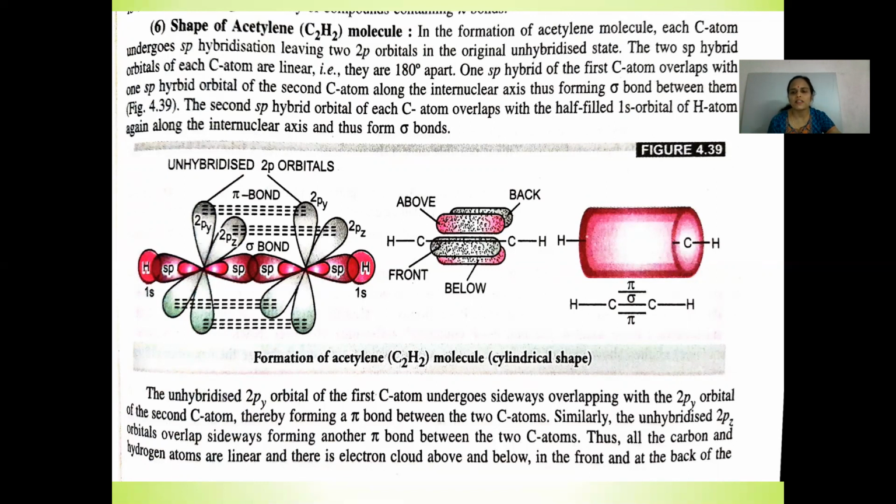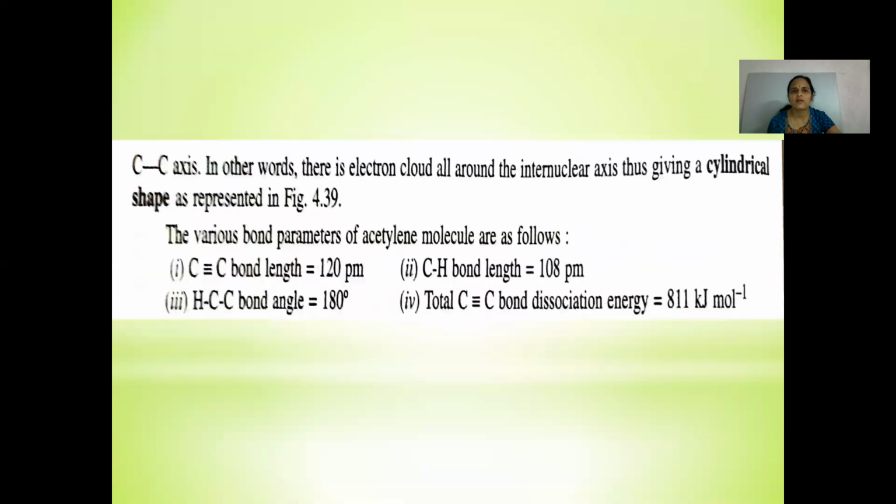Similarly, the unhybridized 2pz orbitals overlap sideways, forming another pi bond between the two carbon atoms. Thus, all the carbon and hydrogen atoms are linear, and there is an electron cloud above and below, in the front and at the back of the carbon-carbon axis.